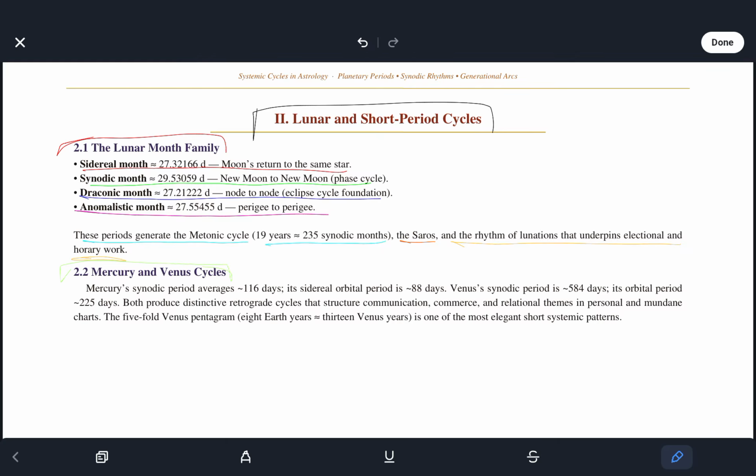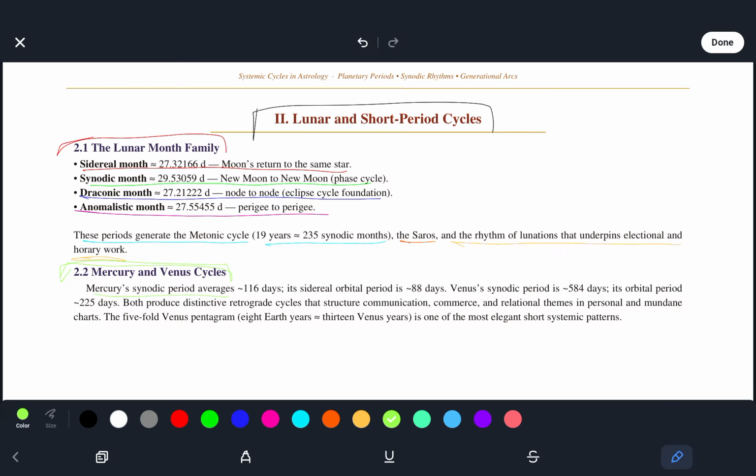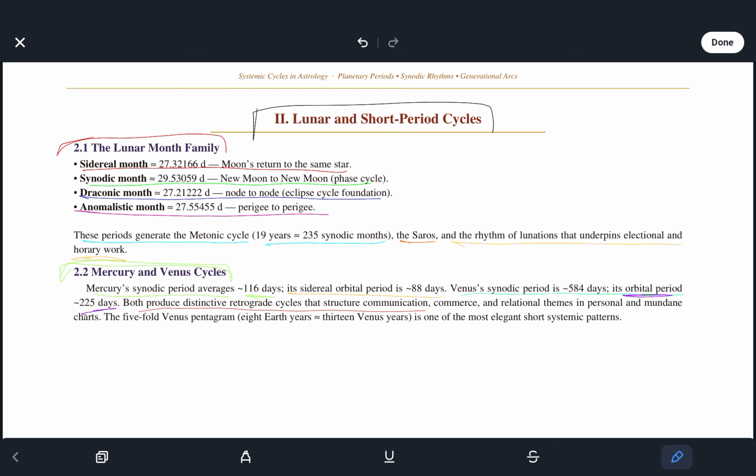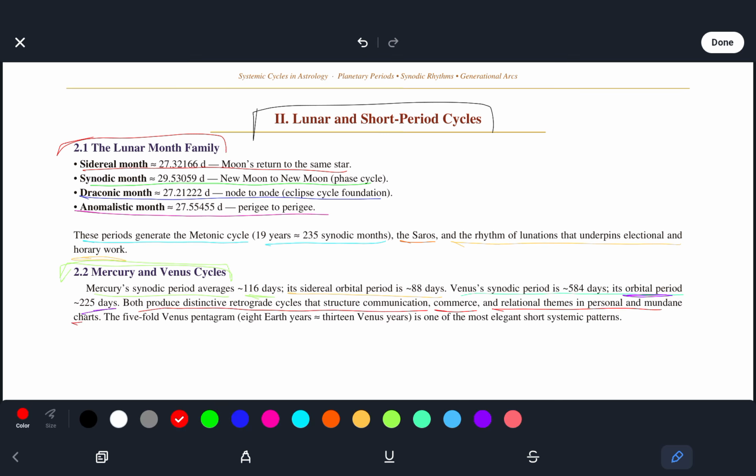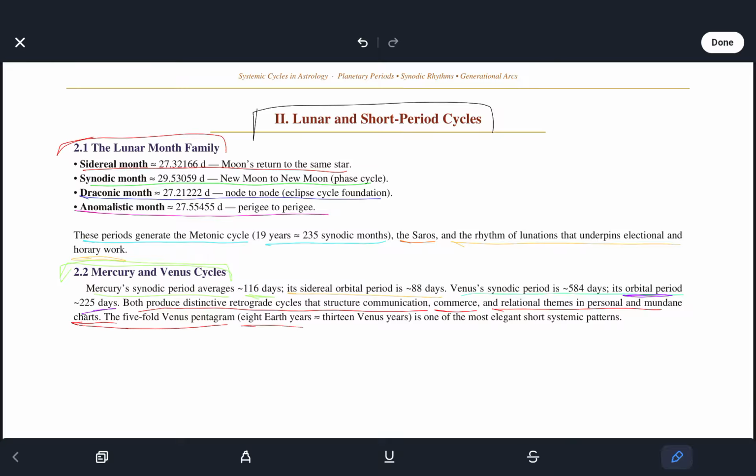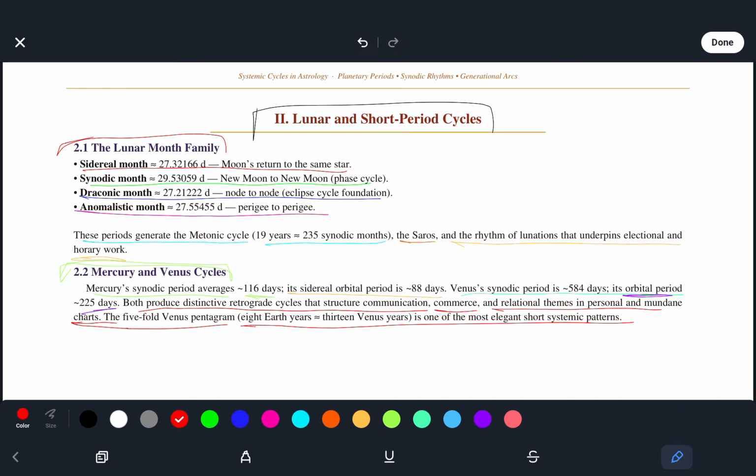Mercury and Venus cycles. So Mercury's synodic period averages 116 days. Its sidereal orbital period is 88 days. Venus's synodic period is 584 days, and its orbital period 225 days. Both produce distinctive retrograde cycles that structure communication, commerce, and relational themes in personal and mundane charts. The 5-fold Venus pentagram, 8 Earth years equals 13 Venus years, is one of the most elegant short systemic patterns.